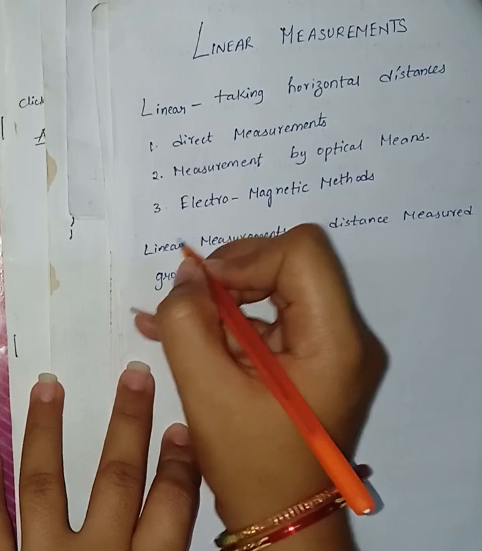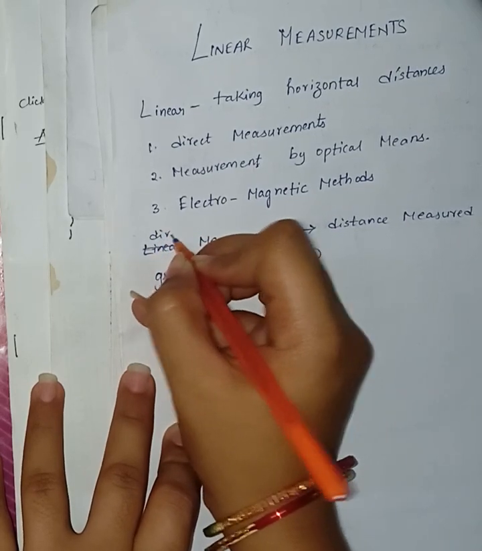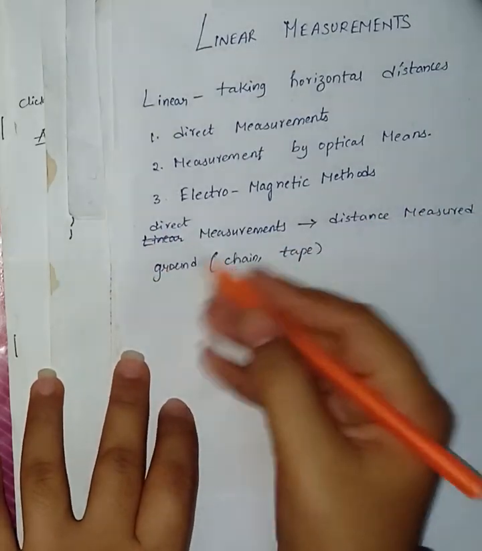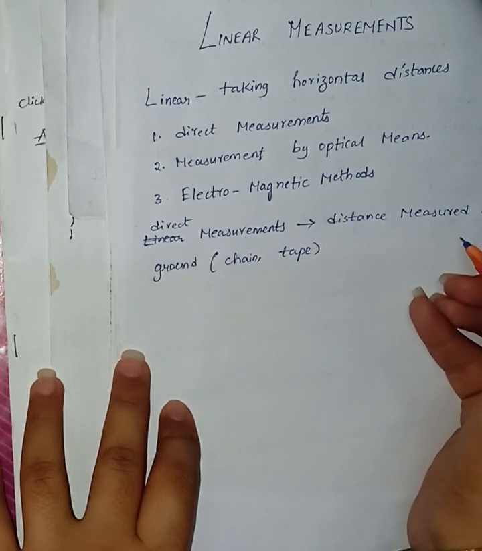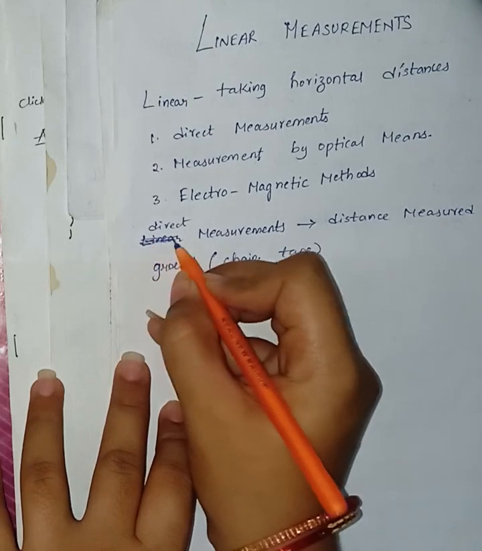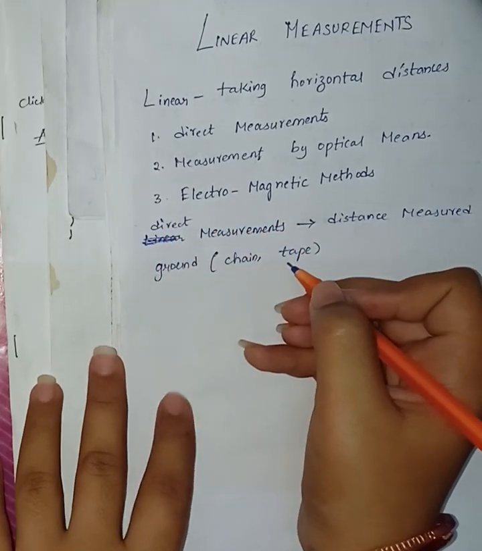Not linear measurement, direct measurement. What is direct measurement? The distance measured on the ground with the help of chain or tape or any other instrument is known as direct measurement.